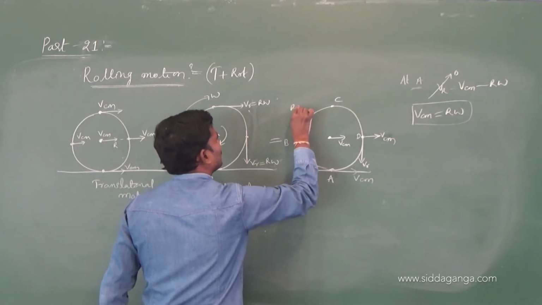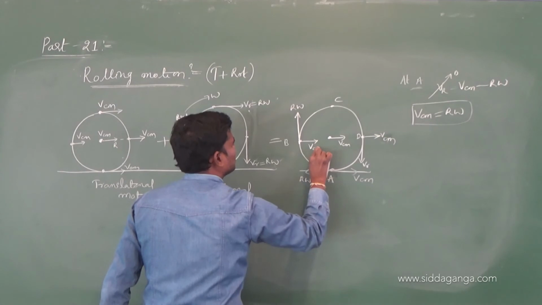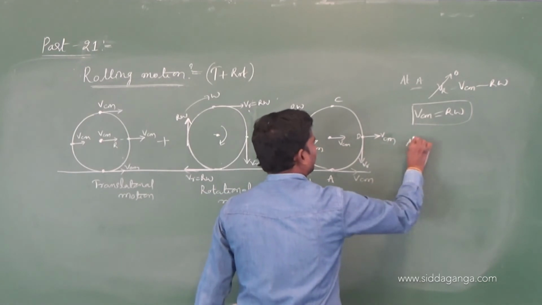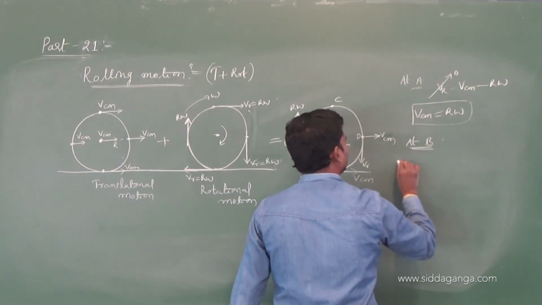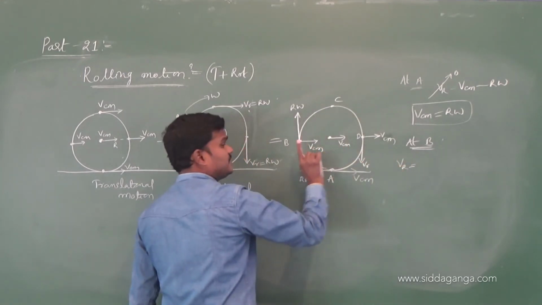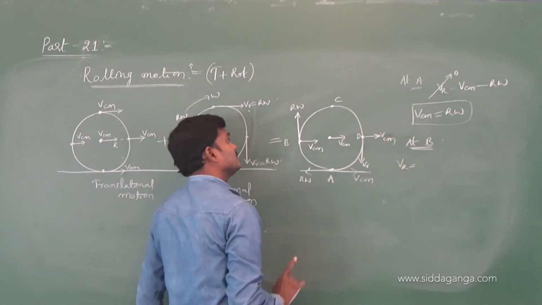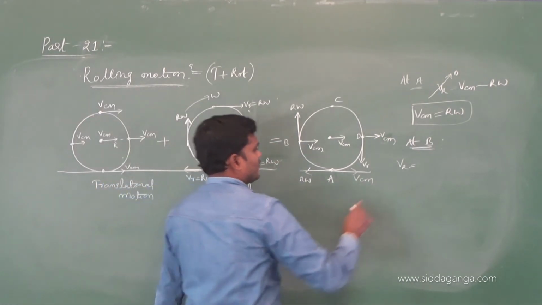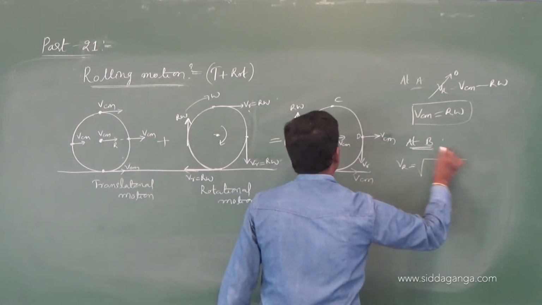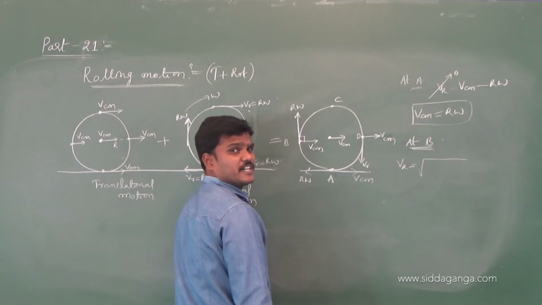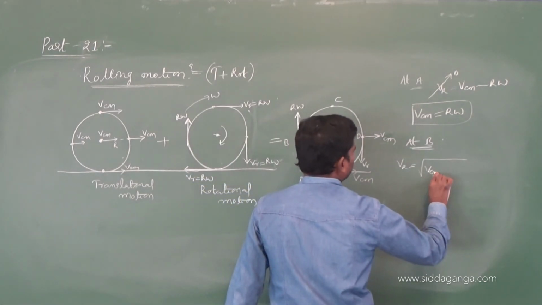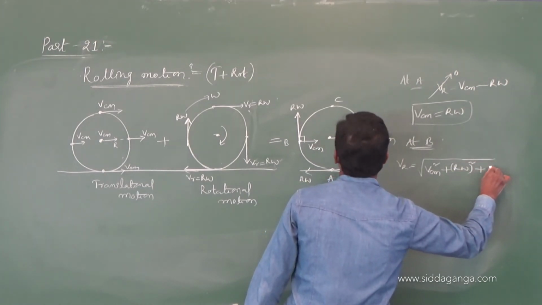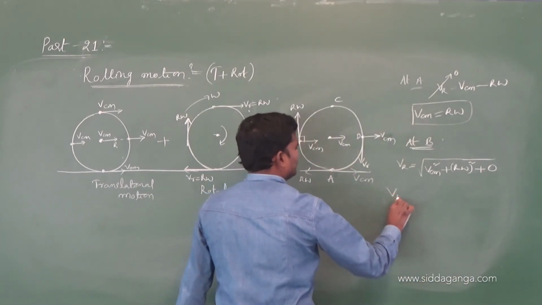Now at B, the net speed we can write as root of, because the angle between these two is 90 degrees, Vcm square plus r omega square plus 2 v1 v2 cos 90, which is 0.